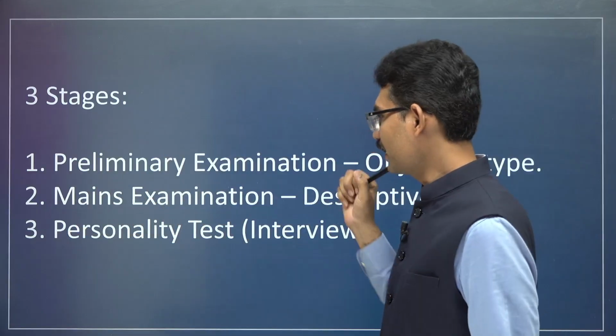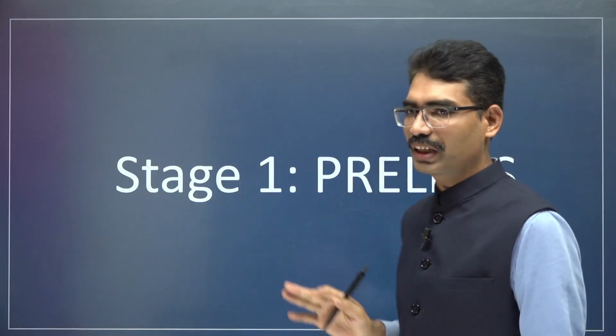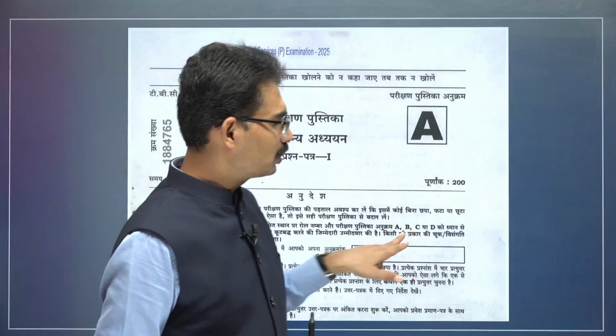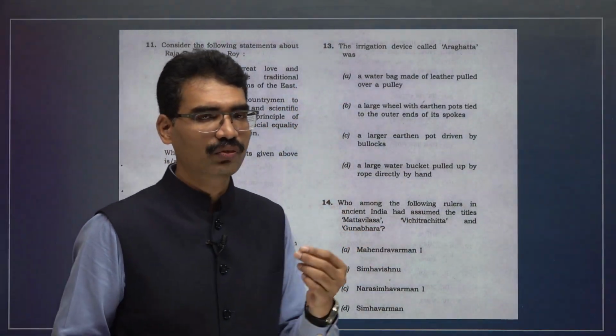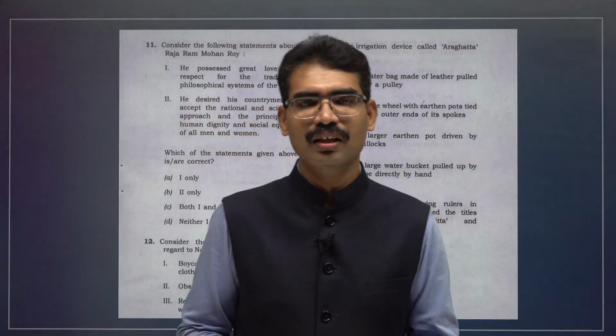First one, the preliminary examination. It is objective type. Here you just need to choose the answers like this. A, B, C, D will be there. You have to select, and an OMR sheet will be given to you.